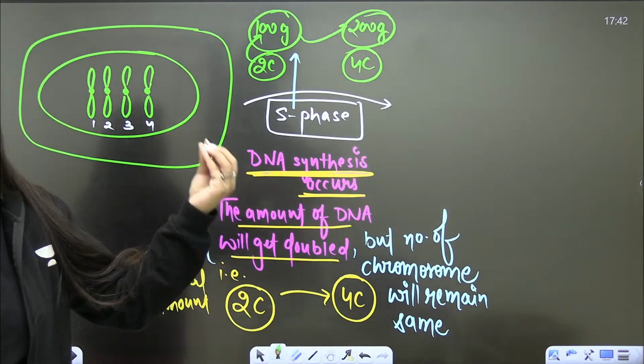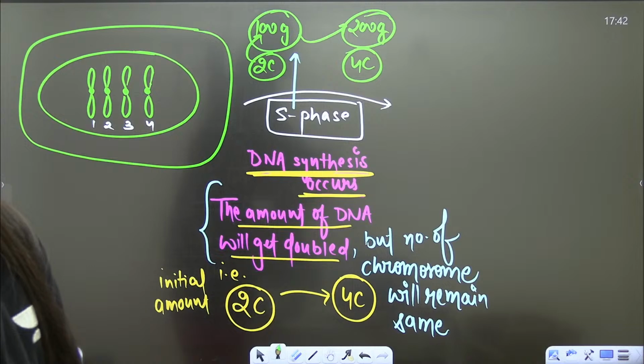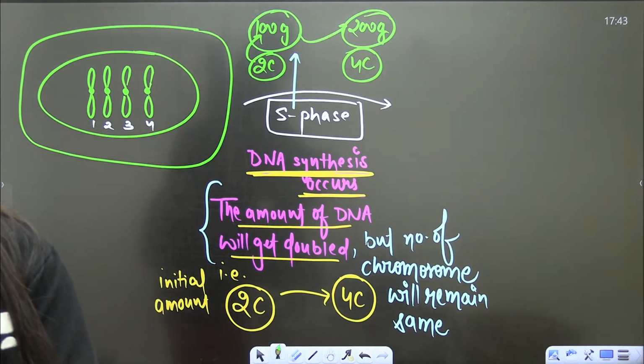So C tells us about the amount of DNA. Understood?